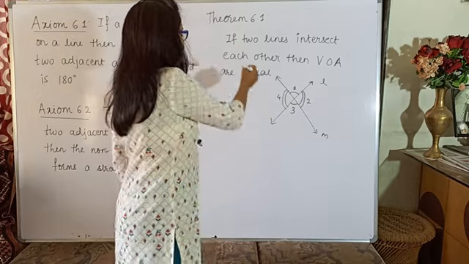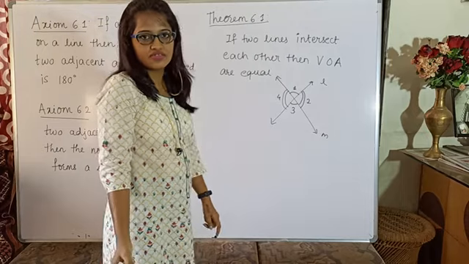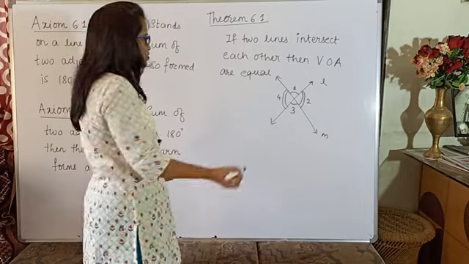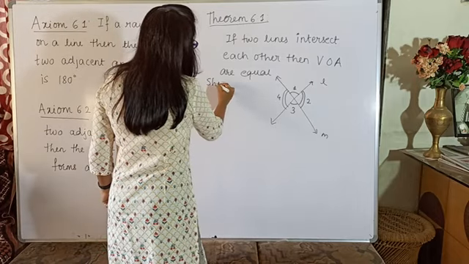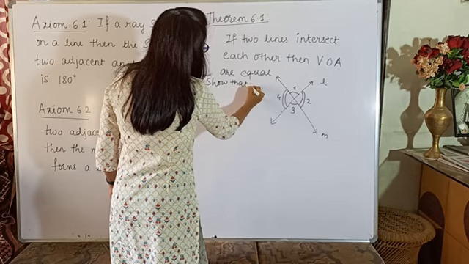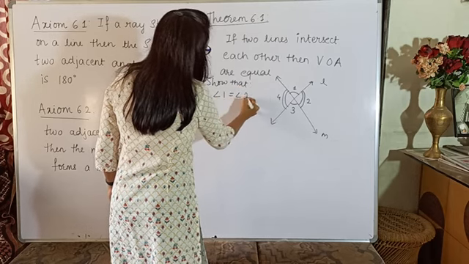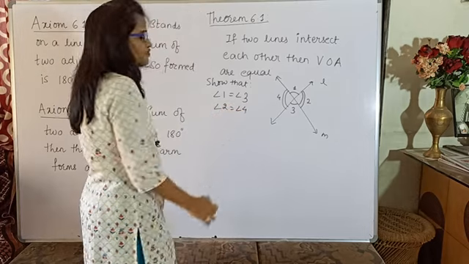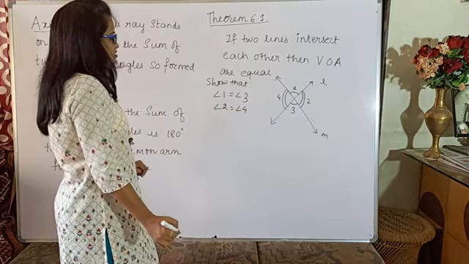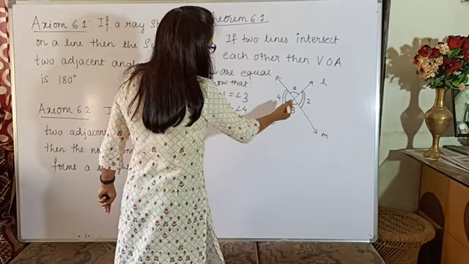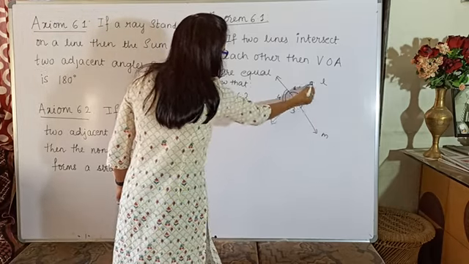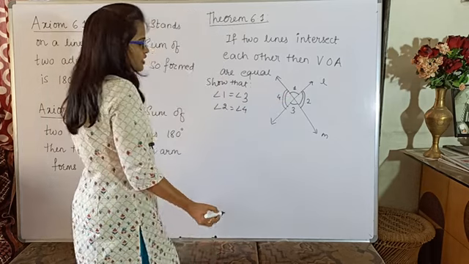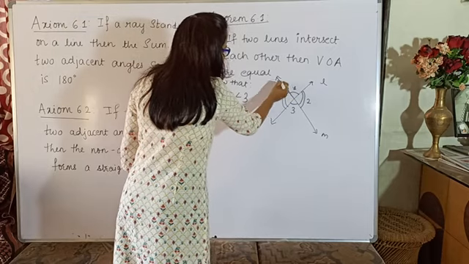Now since this is a theorem, we have to prove it. We can prove this with the help of the axioms which we have seen until now. So what is it that we have to prove? To prove: I have to show angle 1 is equal to angle 3 or angle 2 is equal to angle 4. You can prove any one of them and that is enough. So let us see how to prove that. Now consider this line L and this ray standing on that line.